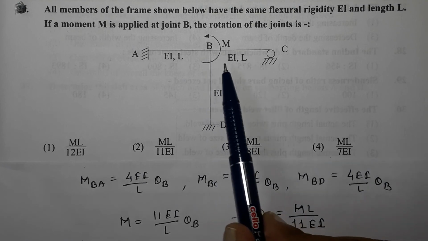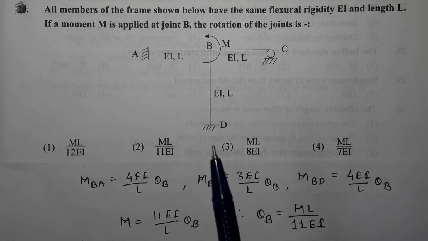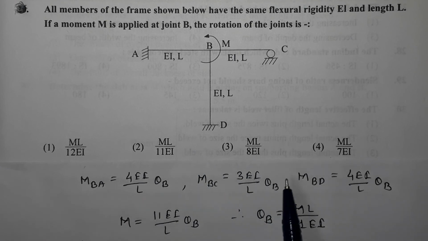The total moment applied is M, and these are the moments required to rotate the members which are meeting at the joint B. So if I add all these moments, the sum of all these moments must be equal to the applied moment. So M is equal to the addition of these, which works out to be 11 EI upon L into theta B. And that is why theta B is equal to M into L divided by 11 EI.